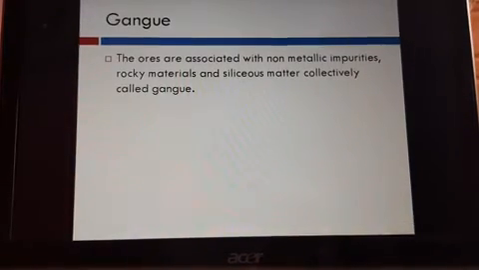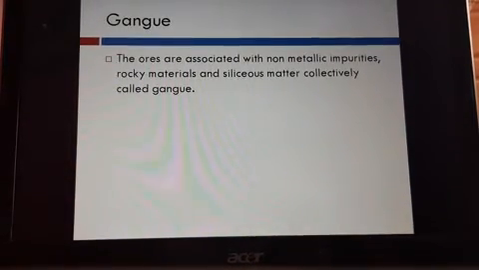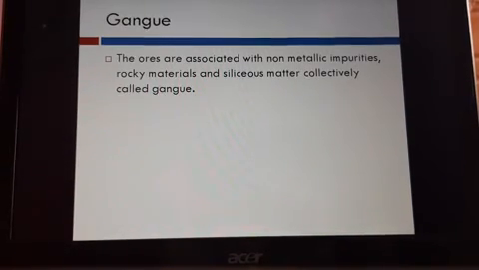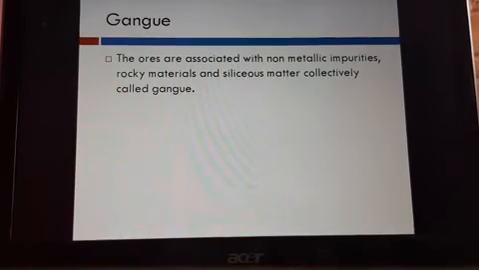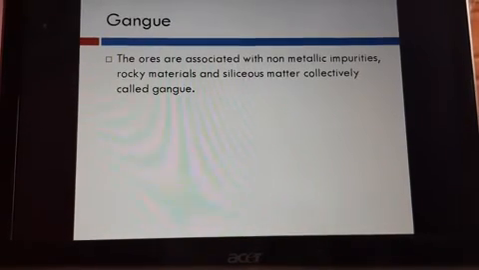So we have a special term called gangue. That means if a mineral or ore is taken out from the earth's crust, it is not pure. It has many impurities, non-metallic impurities other than the metal we have, like rocky materials, siliceous matter, that is sand. We have many things in it, so collectively we call this gangue. This gangue is always going to be present in ores.